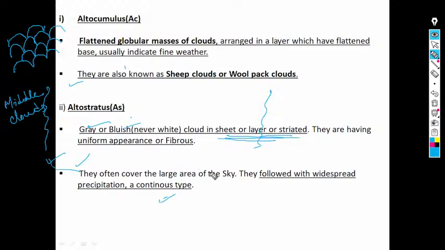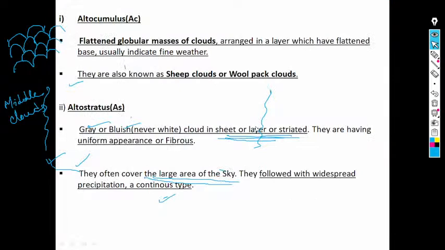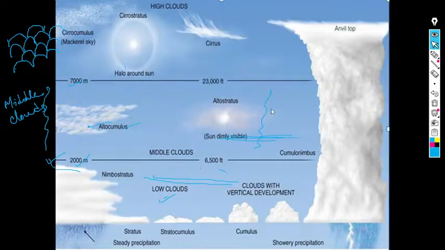They often cover a large area of the sky, altostratus. Just you can look at here also, a large area.